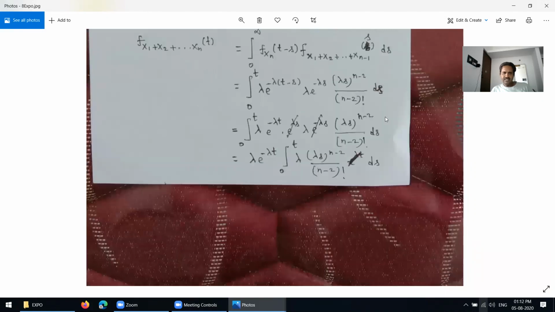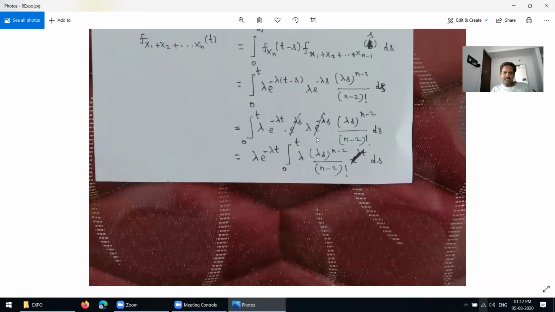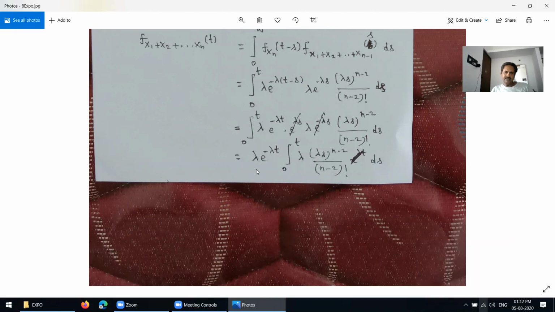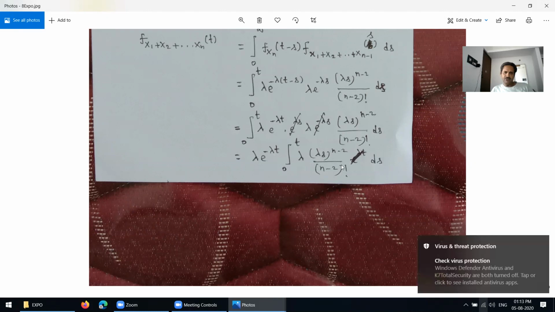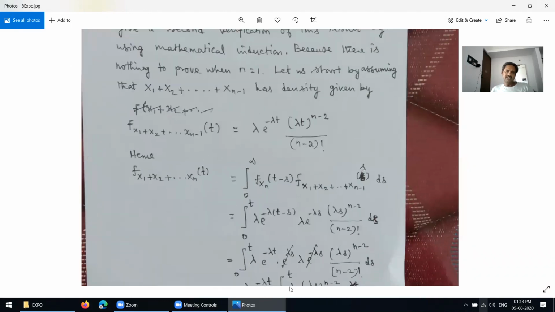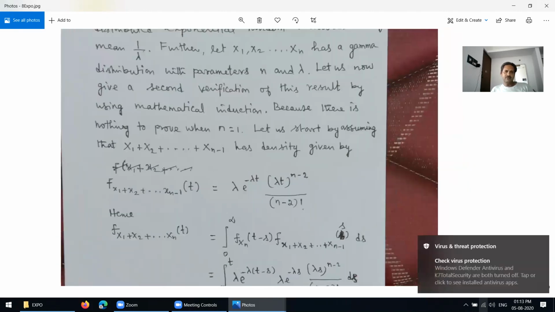Equal to this. See here now, this one cancels. Finally, you are getting lambda, because with respect to s, lambda into e power negative lambda t is taken outside. So lambda into lambda s power n minus 2 over n minus 2 factorial into ds. You understand now? It's also very simple. I have to explain one more time.